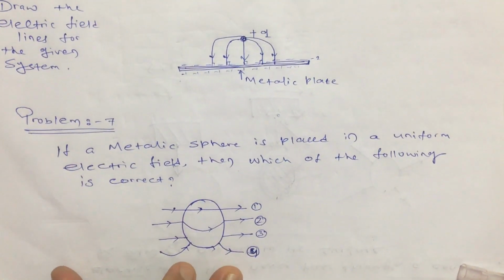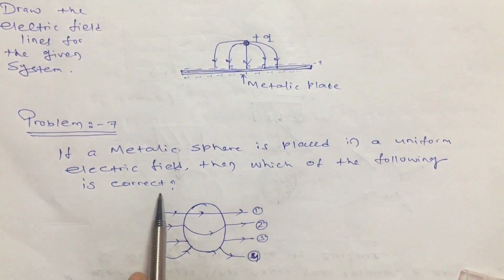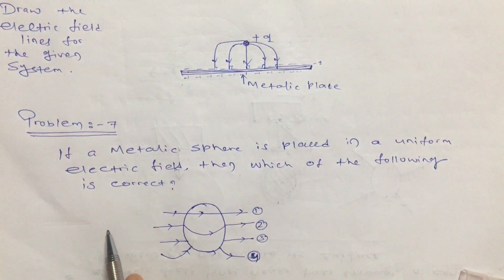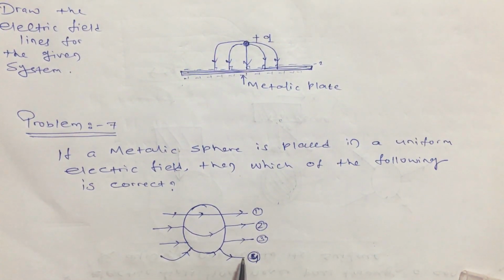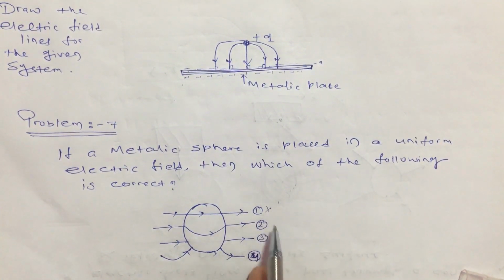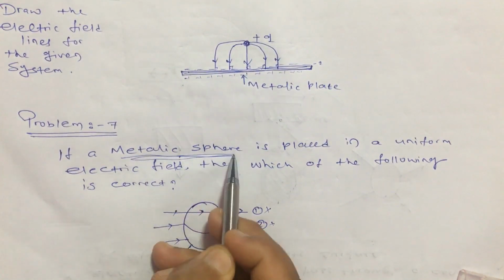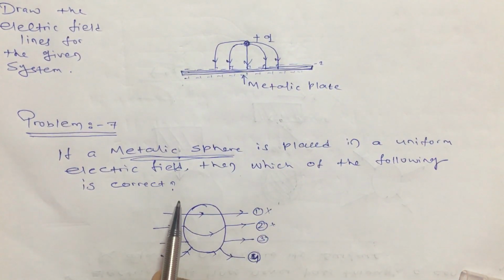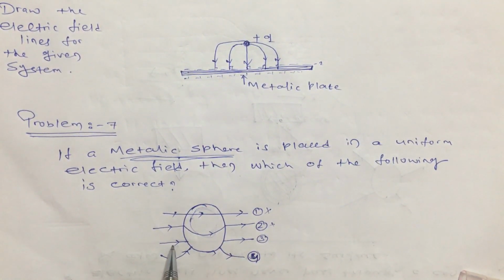Now the next question is this: if a metallic sphere is placed in a uniform electric field, which of the following is correct? 1, 2, 3, 4. Which electric field line is correct? By looking itself, these two lines are incorrect. Why? Because it is given it is a metallic sphere, means it is a conducting sphere, and we already know that for a conducting sphere no electric field line should be inside the sphere, but it is shown, so it is incorrect.